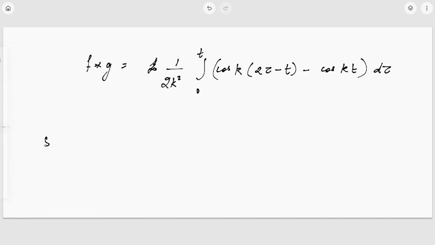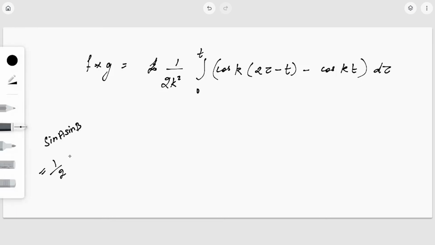That is by using the formula sine A sine B is nothing but 1 by 2 cos A minus B minus cos A plus B. Okay, so here instead of A and B we replace A by k tau and B by k into t minus tau. So you get the following value.